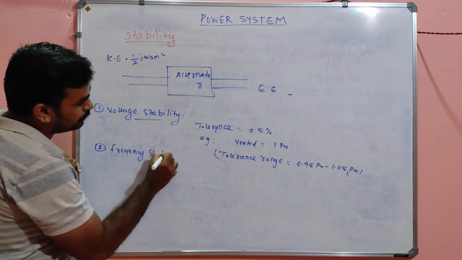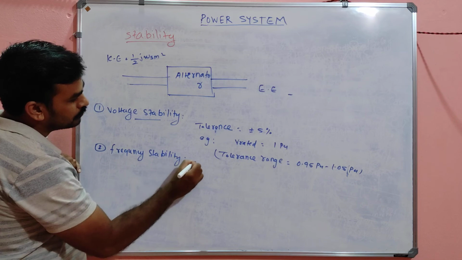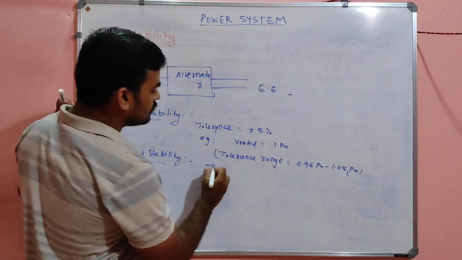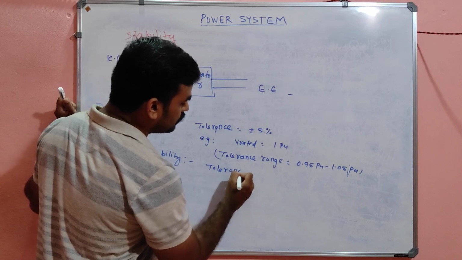Frequency stability. Here also, suppose we are using 50 Hz supply, the tolerance range is nothing but, my dear, tolerance range. Or tolerance is simply, oh my god, power has gone.